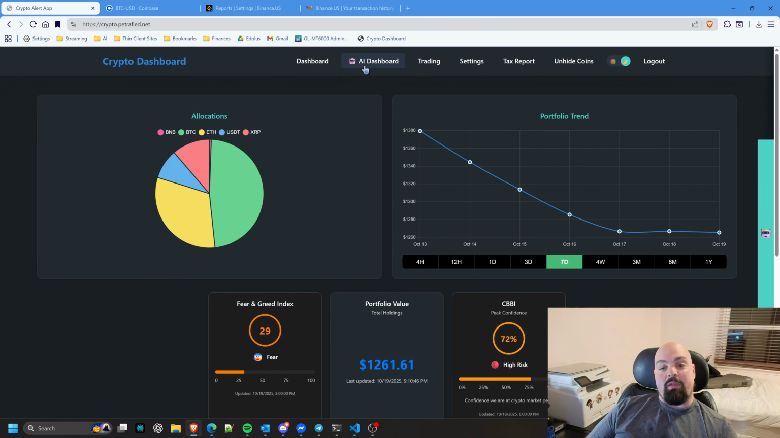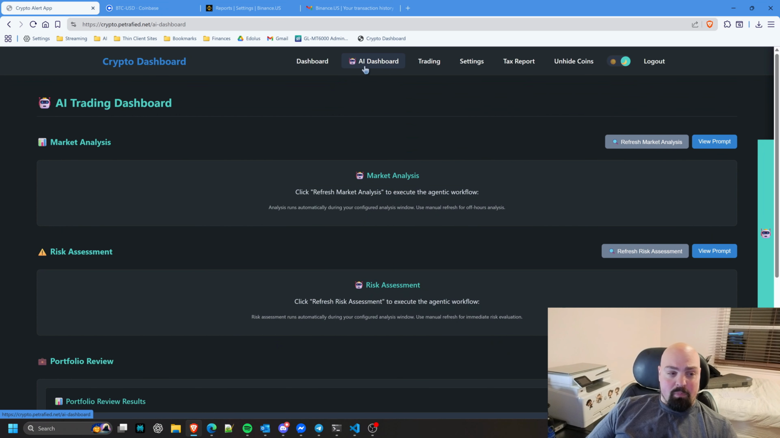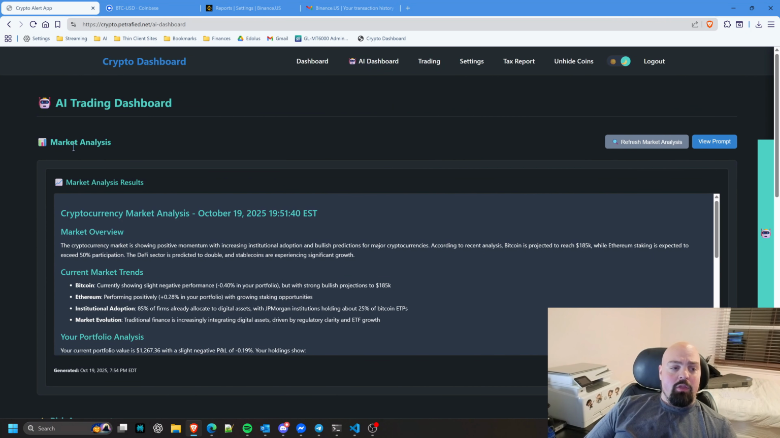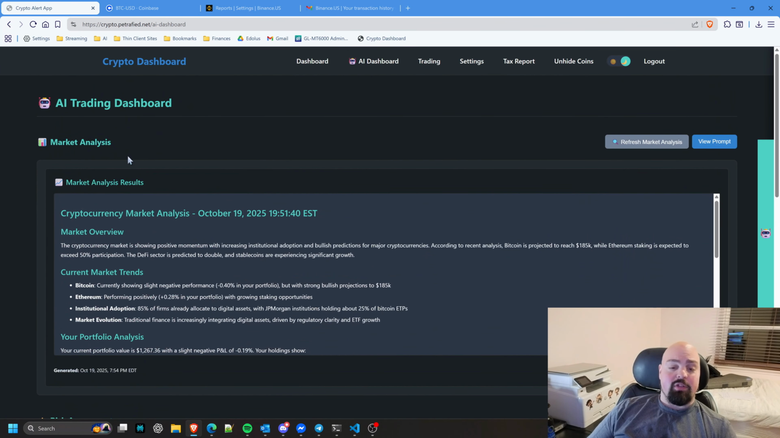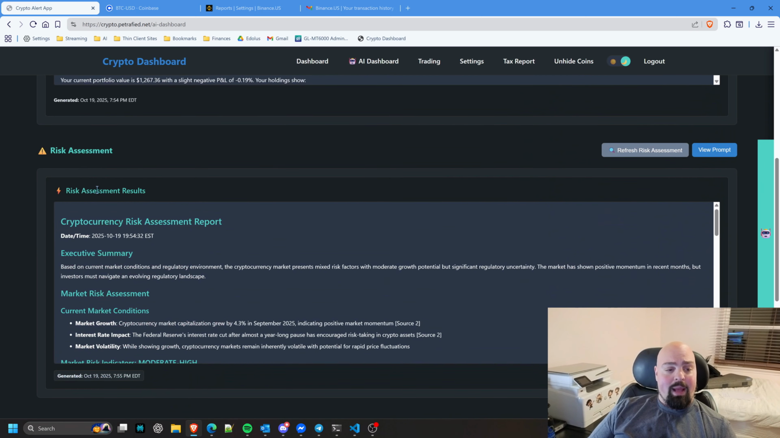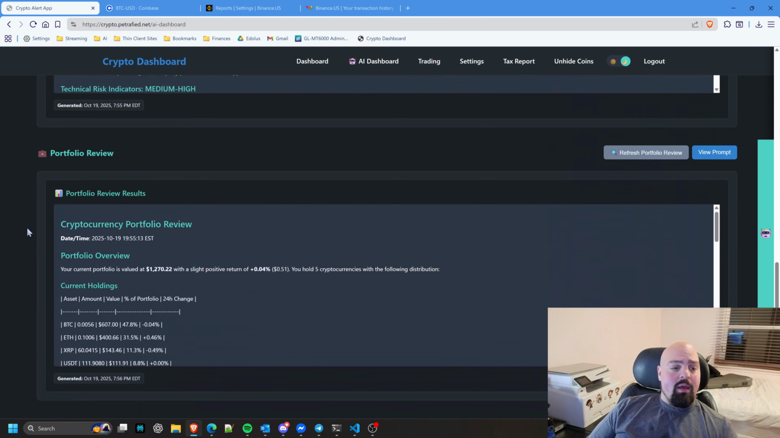And then the next piece of that is going to be the AI dashboard. So this is part of 3 different prompts that I have: market analysis, risk assessment, portfolio review. Market analysis gives me an overall picture of the cryptocurrency marketplace in general. Risk analysis does a risk assessment of the market, and then the portfolio review actually checks my portfolio specifically.